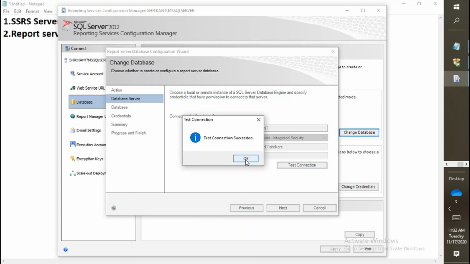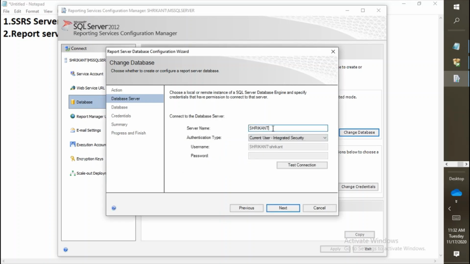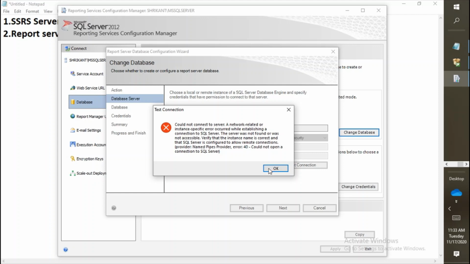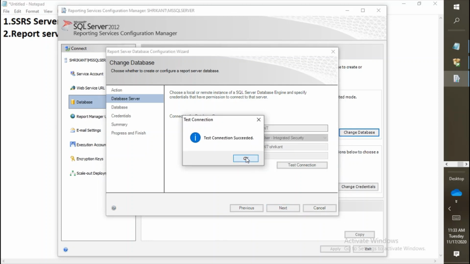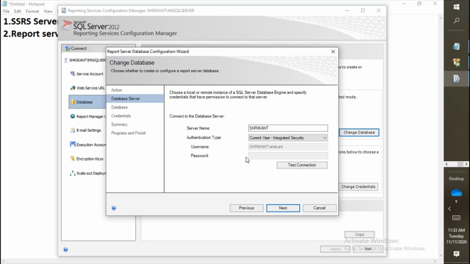If everything is okay... let's say I specify Shrikant, yes, and again click on test connection, it will show me an error because that server is not installed on my machine. So definitely it should give me an error, right? It's just verifying the connection with the server, and it keeps trying to connect, but finally it got an error that is network related or instance specific, because the server itself is not present. It's a wrong name, right? Now my server name is Shrikant, so I'm again clicking on test connection and clicking OK. I can see it's a success.